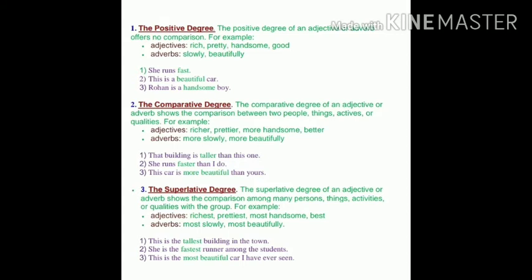Now, comparative degree. The comparative degree of an adjective or adverb shows the comparison between two people, things, activities, qualities, etc. For example, richer, prettier, more handsome, better, more slowly, more beautifully. These are the comparative degree. Examples are, that building is taller than this. So in this sentence, comparison is between two buildings. In second sentence, she runs faster than I do. In third sentence, this car is more beautiful than yours.